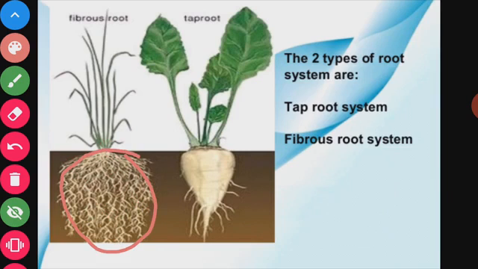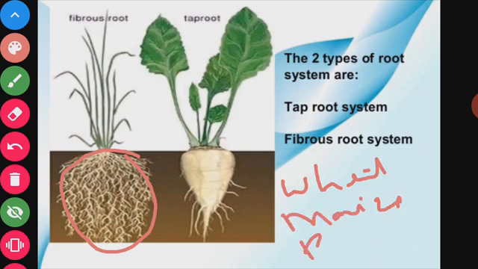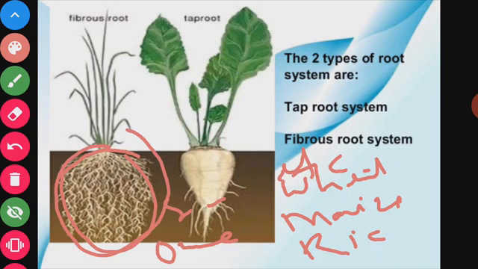Fibrous roots are found in wheat, maize, rice, onion, sugarcane, etc. These are thin, long, thread-like roots, and they are bushy roots growing at the base of the stem, as you can see clearly in the picture.